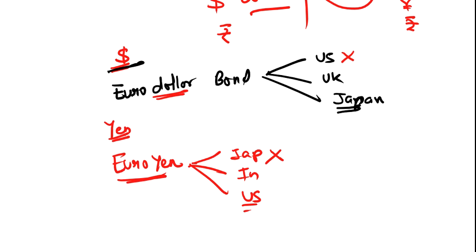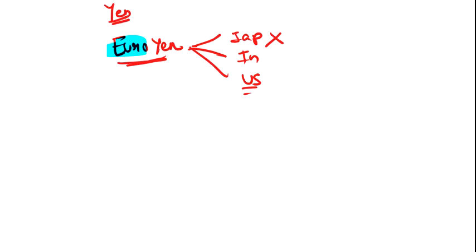Now don't get confused with the word euro. There is a word euro given because this kind of bond was first introduced in the European market. The concept of euro bond was started way back in 1963.